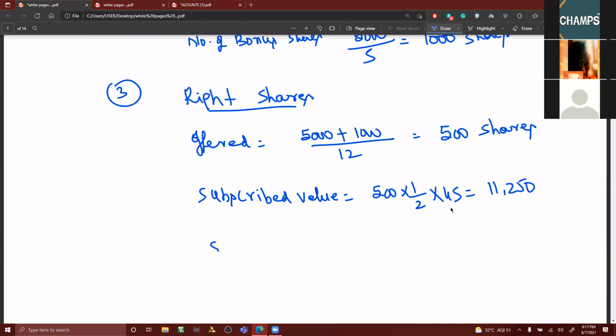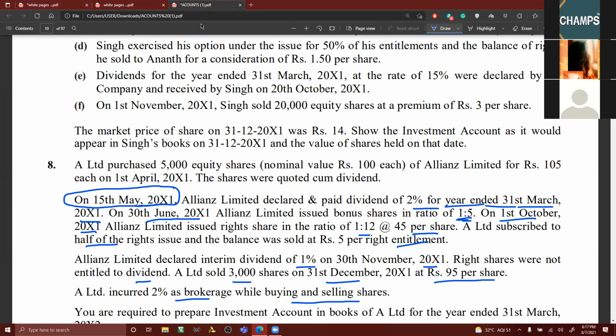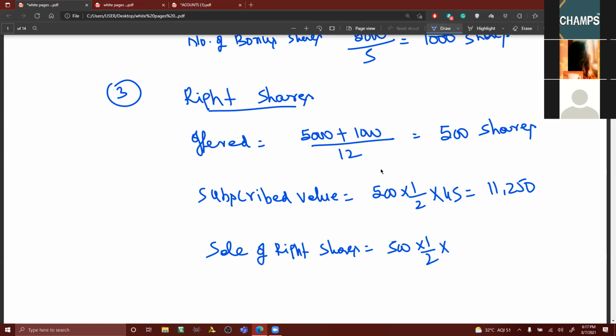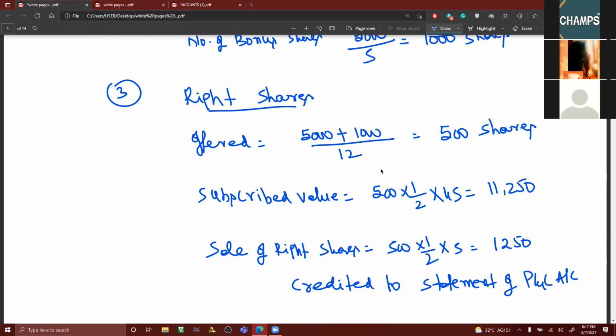Next, sale of right shares. 500 into 1 by 2, 250, sold at 5 rupees per right entitlement, into 5. How much is that? 1,250. Credited to the statement of P&L account.